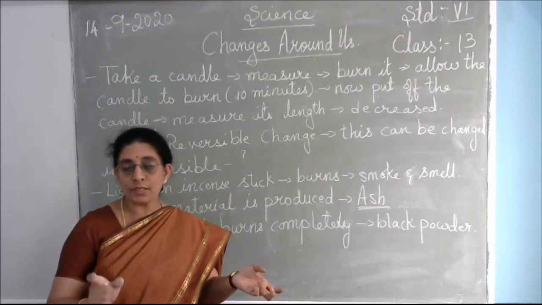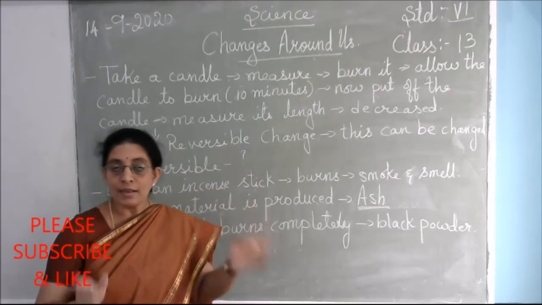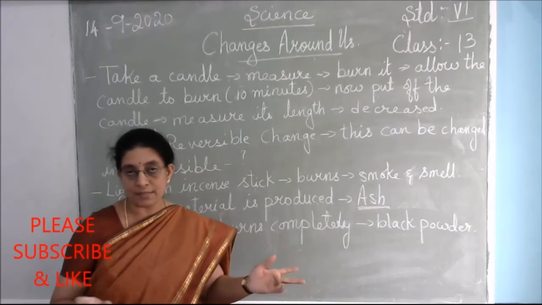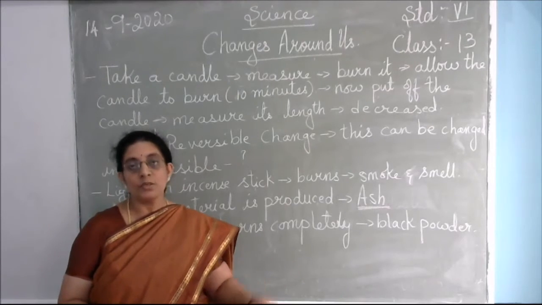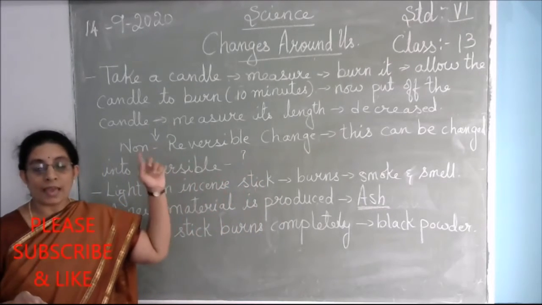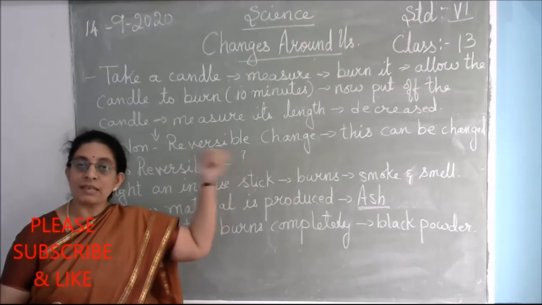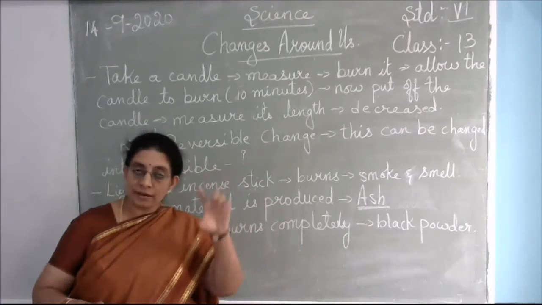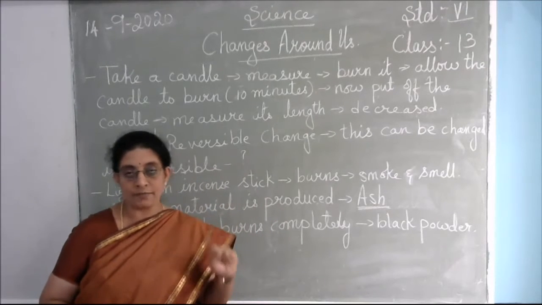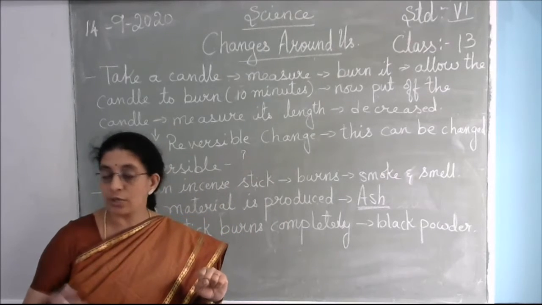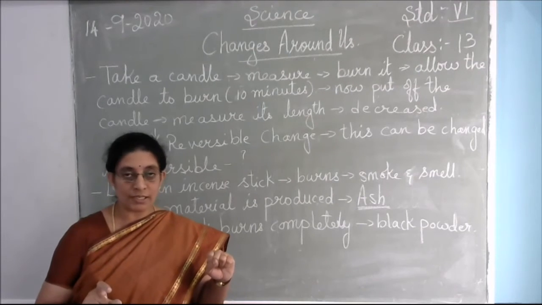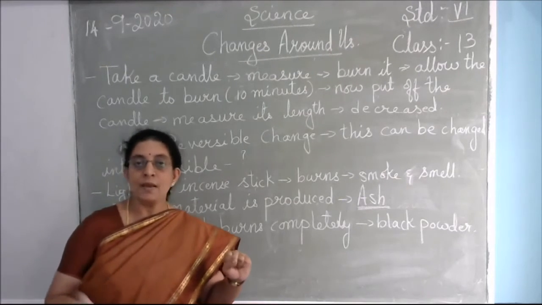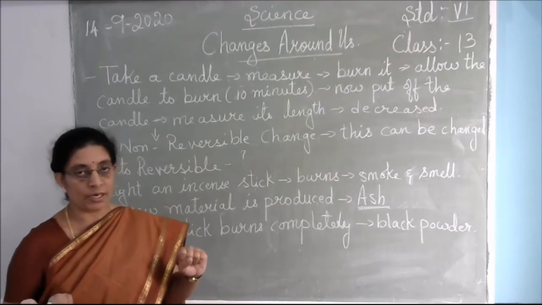So though it is a non-reversible change, this non-reversible change can be made into a reversible change. And this is possible only with the candle, not with many other substances. In other substances it is not possible. Now another example of non-reversible change, where you cannot get back the original substance, nor can it be changed into a reversible substance, but you will get a new product out of it.